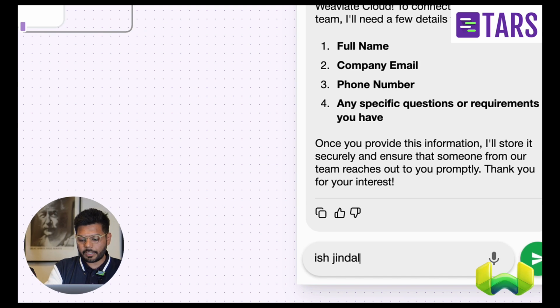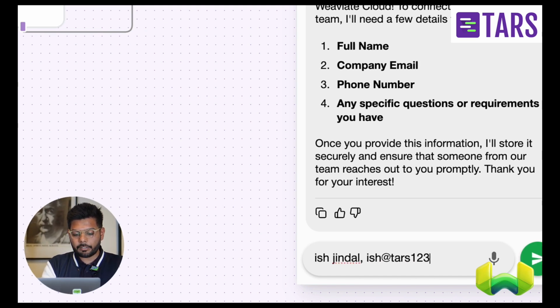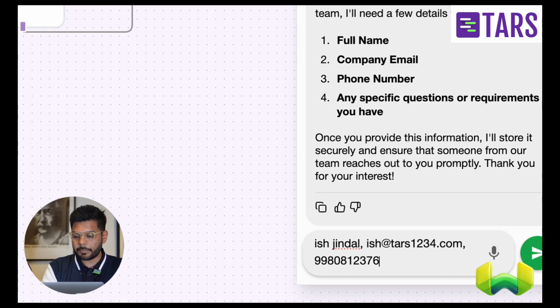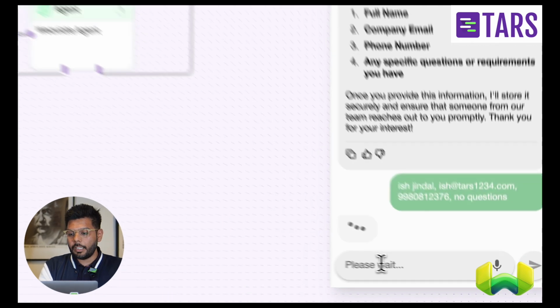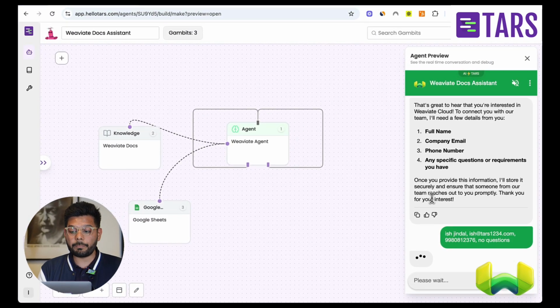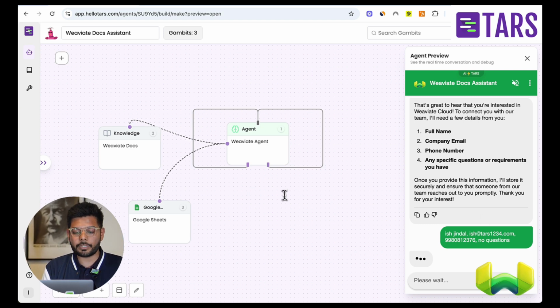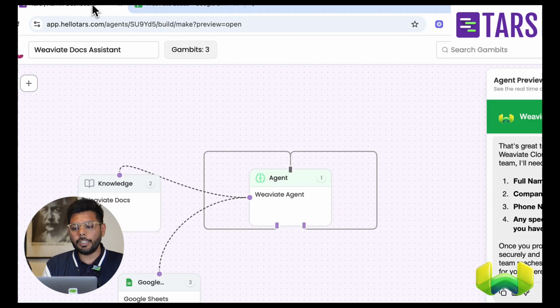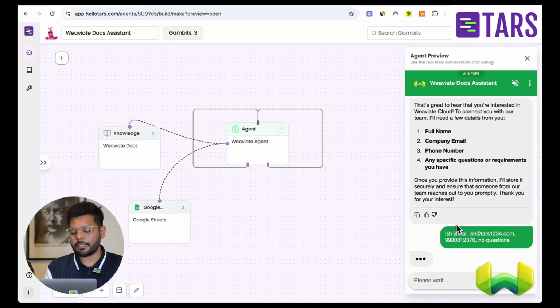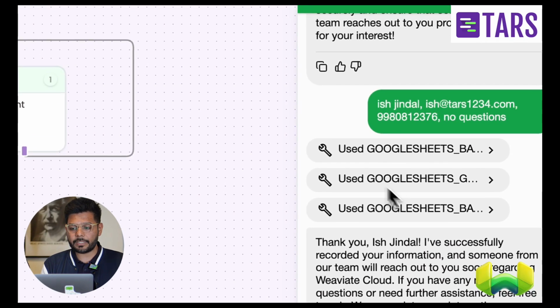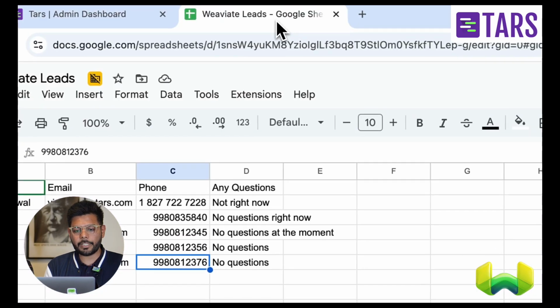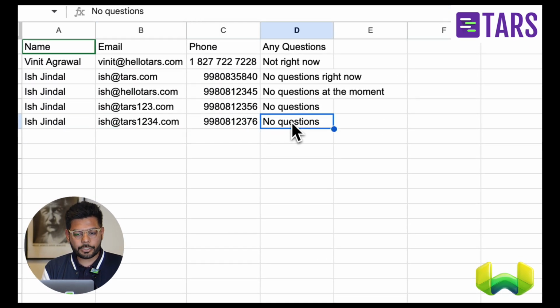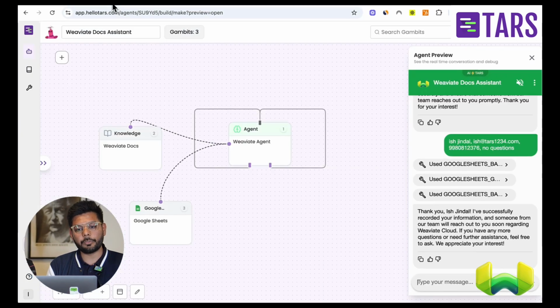So let me just give some information here, something like this. Let's just give a number. Let's say something like this, and let's say no questions. And at this point, it should basically just send all of this information to the Google Sheet that I've connected it with, which is exposed as a tool. And this is the Google Sheet where it should ideally be sending all of this information. Let's just go back and see if it has done that. It's going to take some time. Yeah, it did the tool calls like you can see here. And then you can see that it has populated this Google Sheet with all the information that I just gave to the agent.